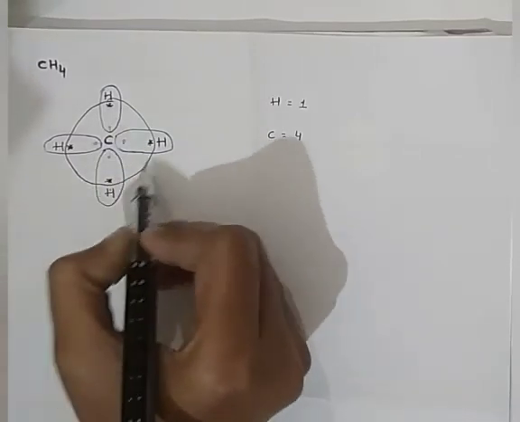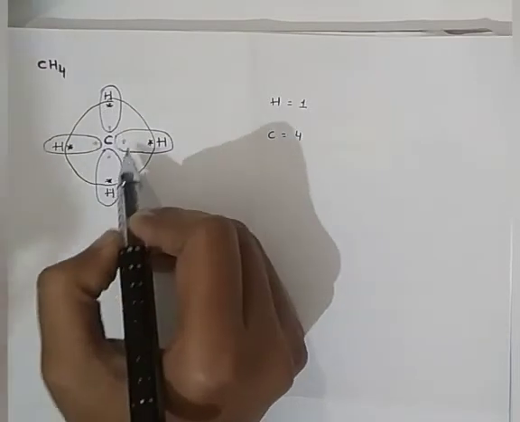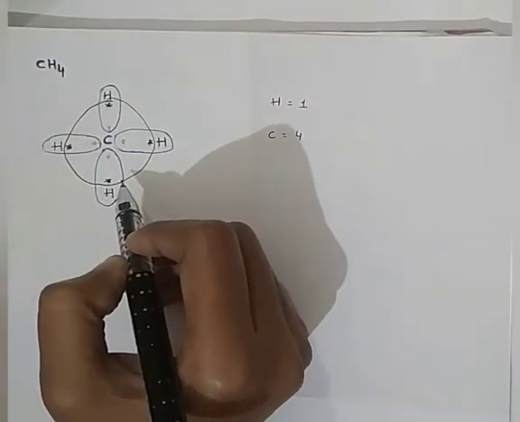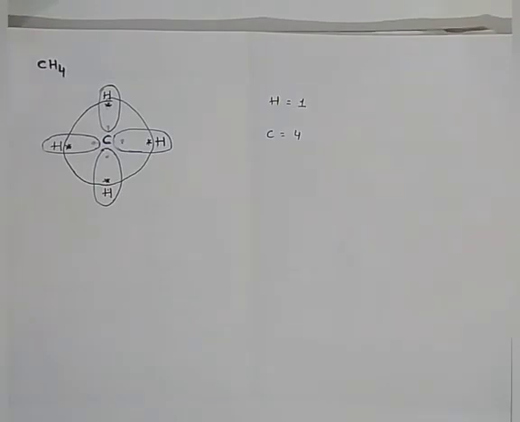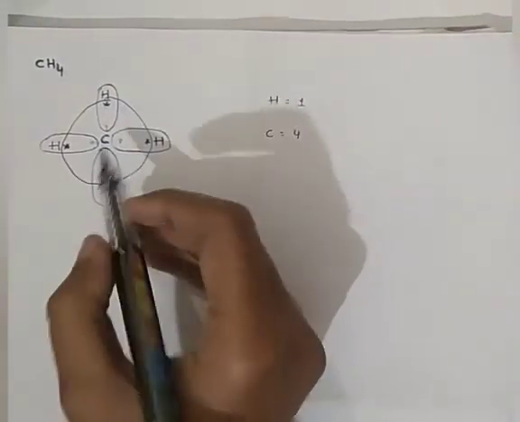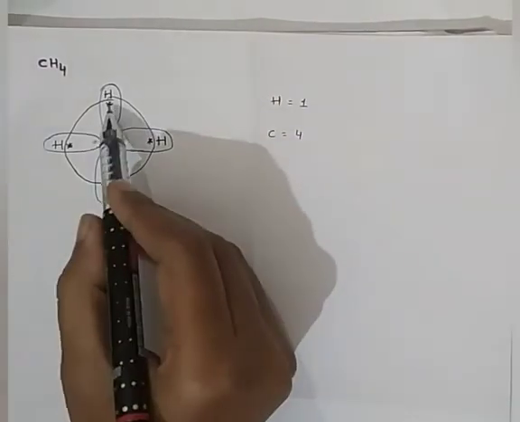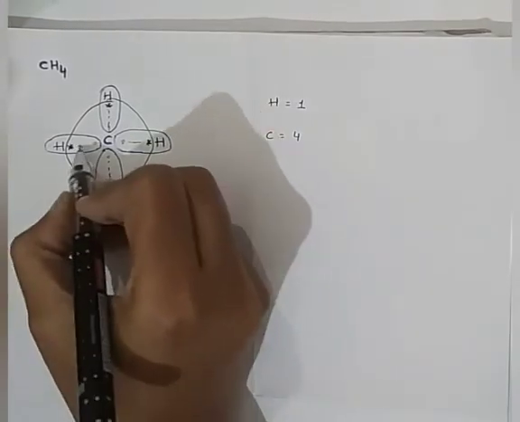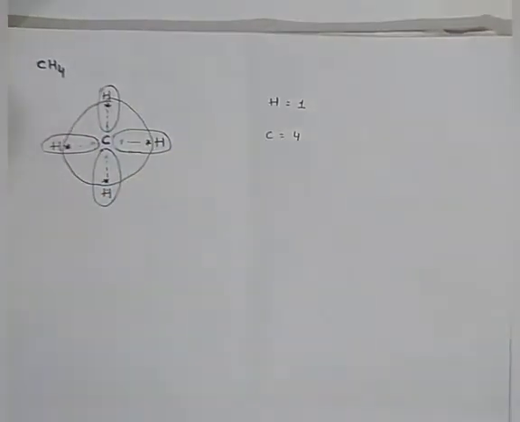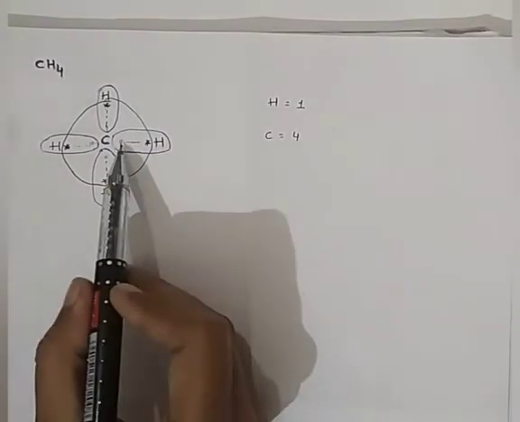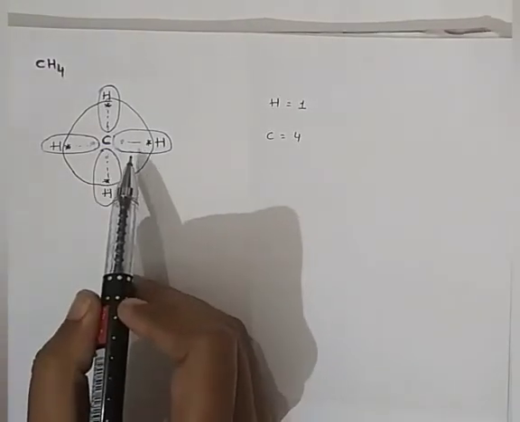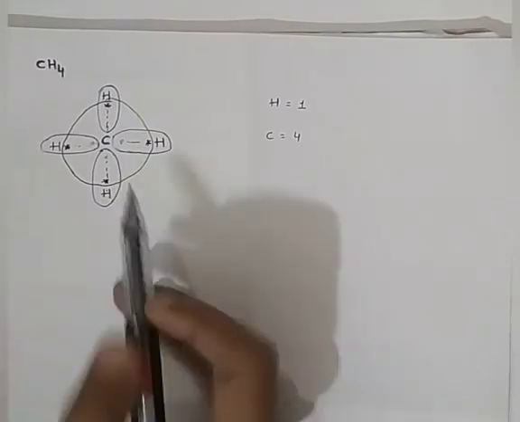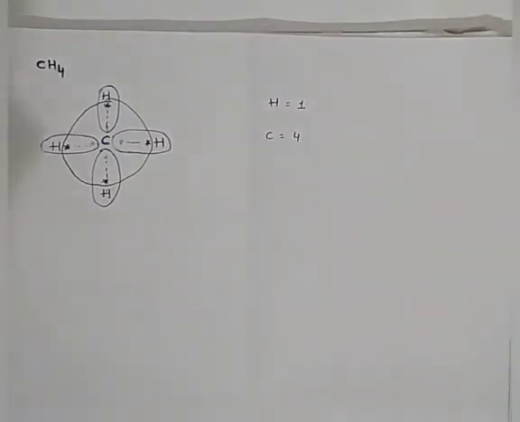So now here you can see carbon having 8 electrons and each hydrogen having 2 electrons. So here carbon and hydrogen both become stable. Okay, so now what type of bond is formed here between both? That is the covalent bond, because neither are they gaining or losing electrons, carbon and hydrogen are actually sharing electrons with each other. So the bonds here are formed by the sharing of electrons, that is the covalent bond.